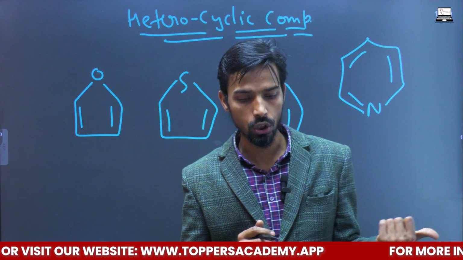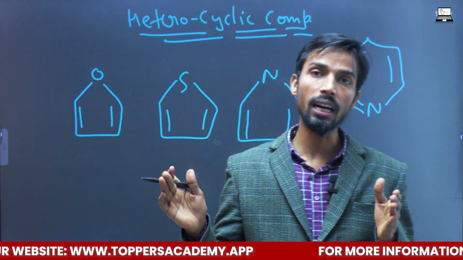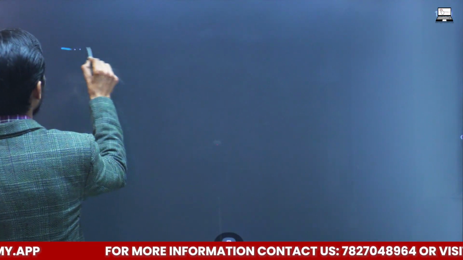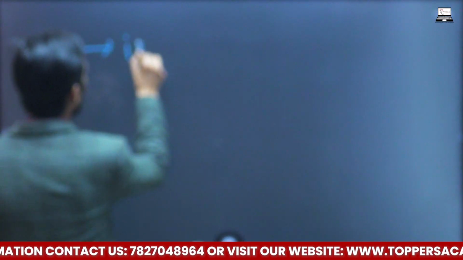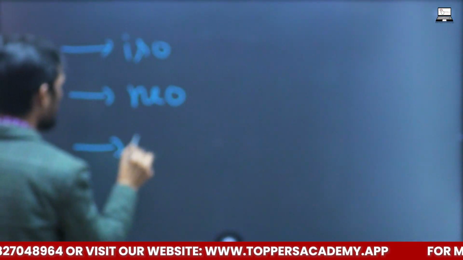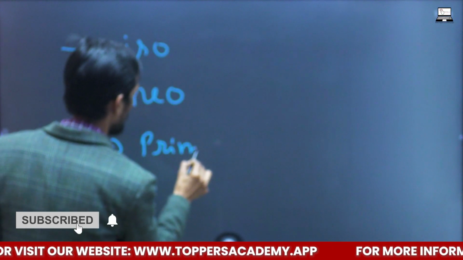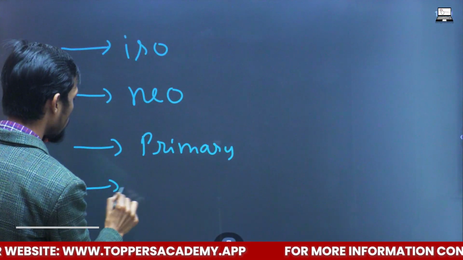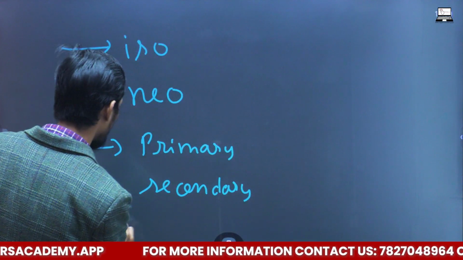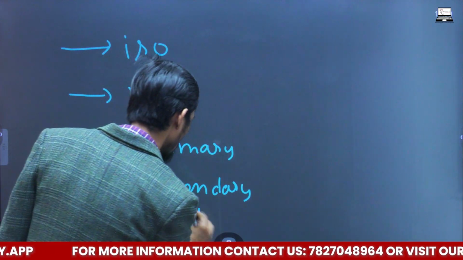In the next upcoming lecture, we are going to see the various other ways how we can classify these organic compounds. And I will just give you a view of what we are going to discuss in the next upcoming slide. We will discuss what is iso, what is neo, what is primary, secondary, tertiary, quaternary.